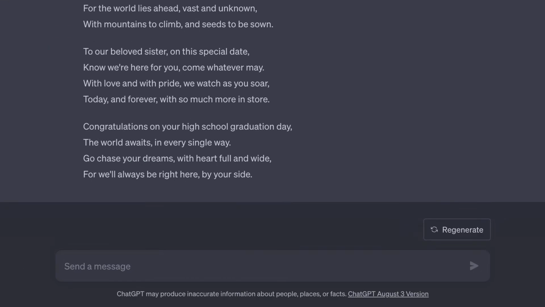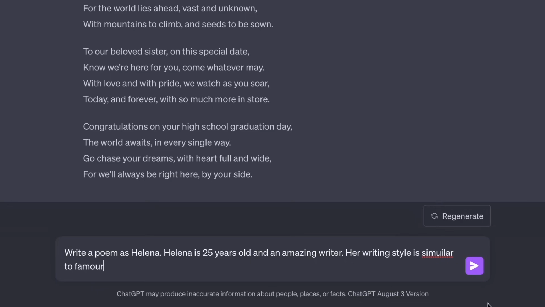So this time I'm going to specify who I'm writing as. I'm going to write a poem as Helena. Helena is 25 years old and an amazing writer. Her writing style is similar to famous 21st century poet Rupi Kaur.